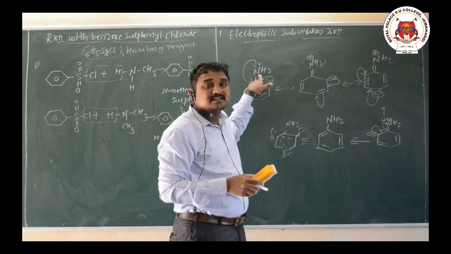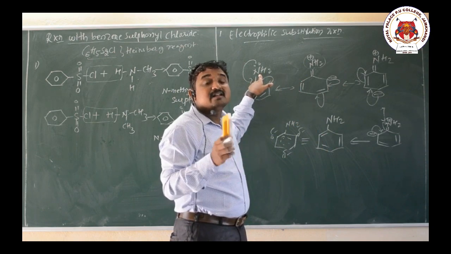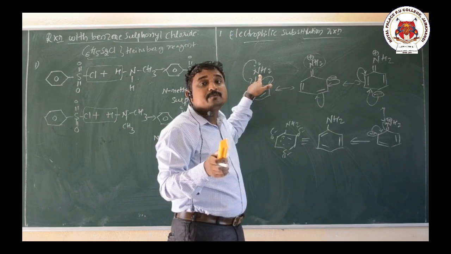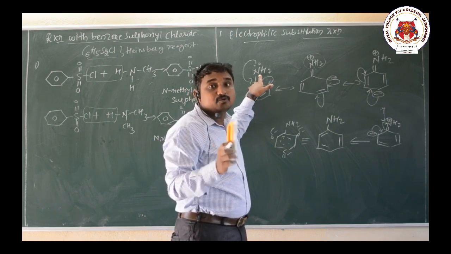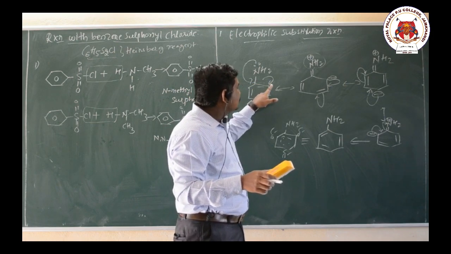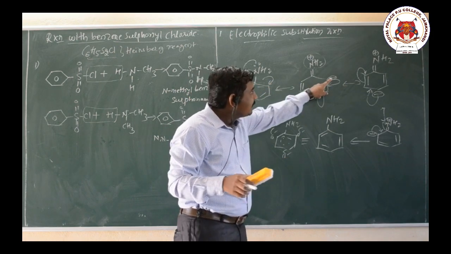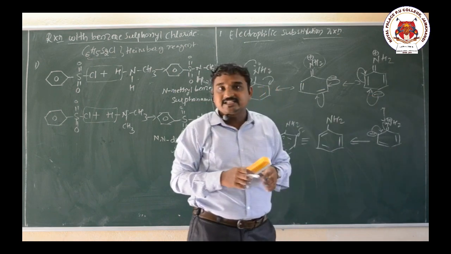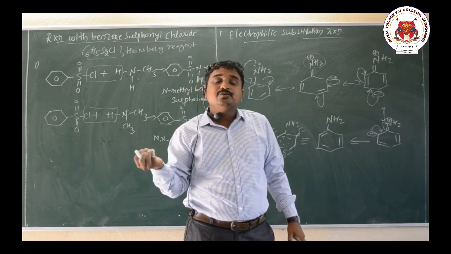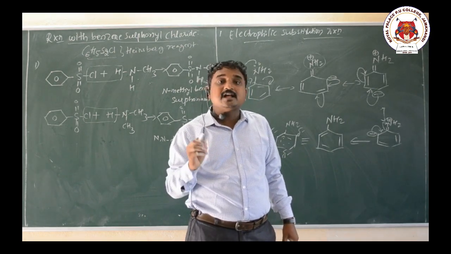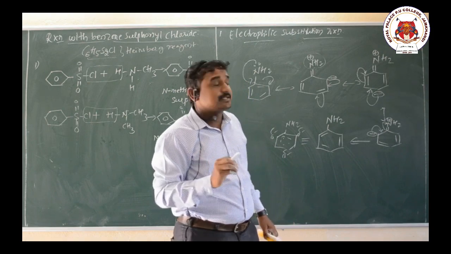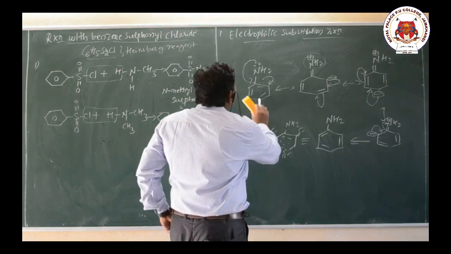Hence the NH2 group is a ring activator and also called an ortho and para directing group. So the incoming electrophile occupies either the ortho or para position. This is about the electrophilic substitution reaction.